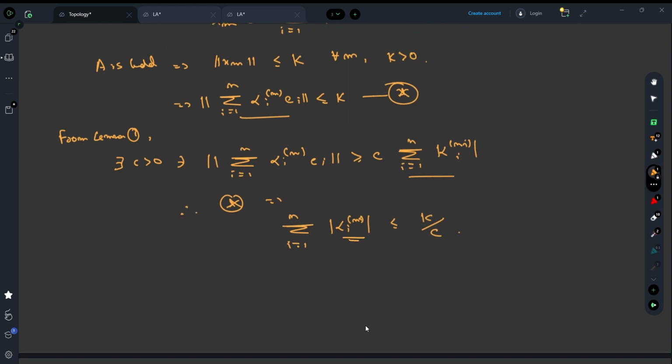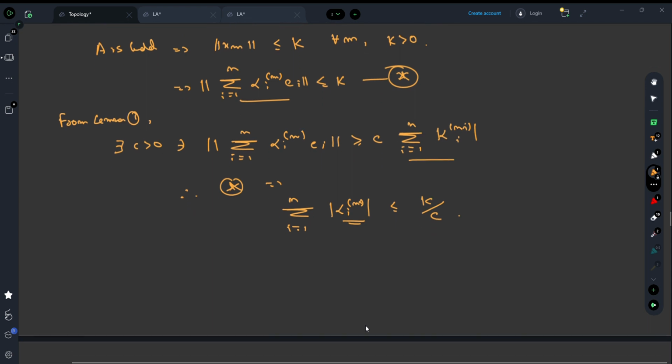But since each of these elements are positive, this typically means for some fixed i, the mod of alpha_i^m is also less than or equal to k by c. Even if we do not directly talk about k by c, for some fixed i, alpha_i^m is also a bounded sequence, right? This is simply because we are summing over non-negative numbers.